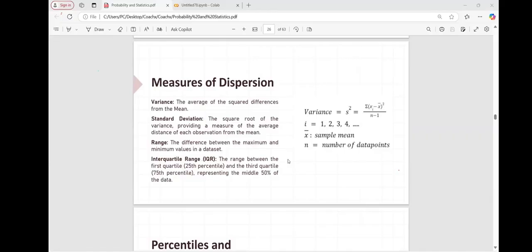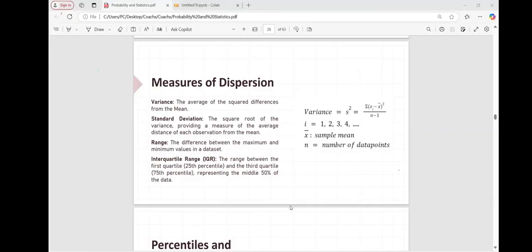The second one is standard deviation. The standard deviation is nothing but the square root of your variance. We all know the variance is the difference between the mean and the data point, and we are taking the square of it.